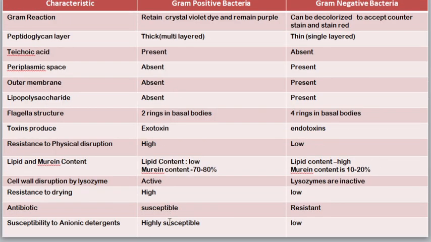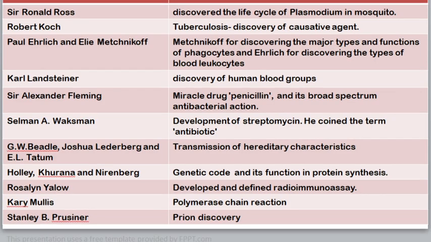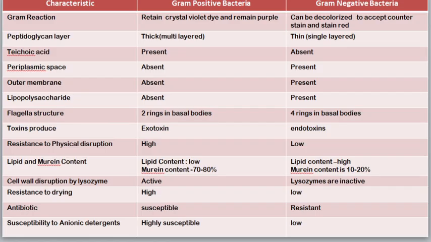Next, we are going to study about gram-positive bacteria and gram-negative bacteria. First we'll be studying the gram reaction. Gram-positive bacteria retain the crystal violet dye and remain purple in color, whereas gram-negative bacteria can be easily decolorized and accept the counter stain, and they stain red in color. Next is the peptidoglycan layer. Gram-positive bacteria have a thick and multi-layer peptidoglycan layer, whereas gram-negative bacteria have a thin and single layer peptidoglycan layer.